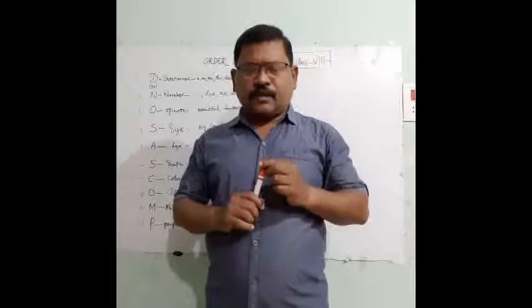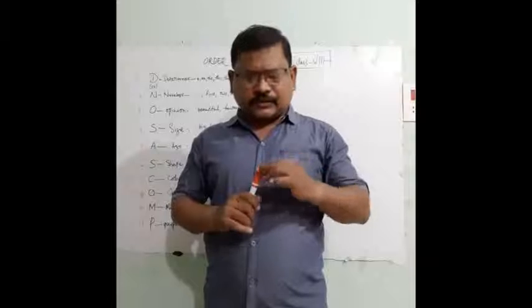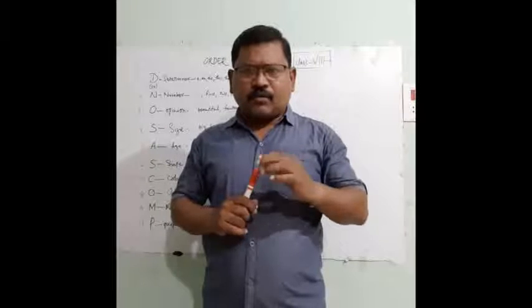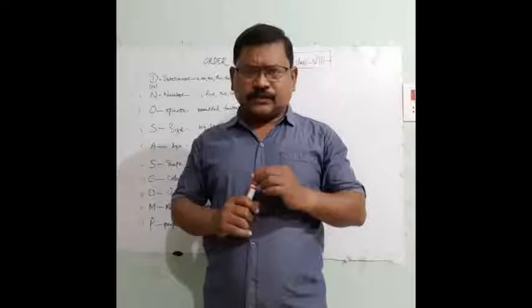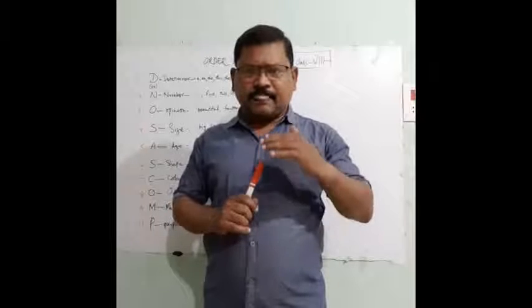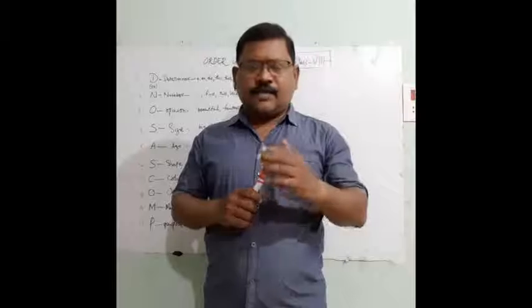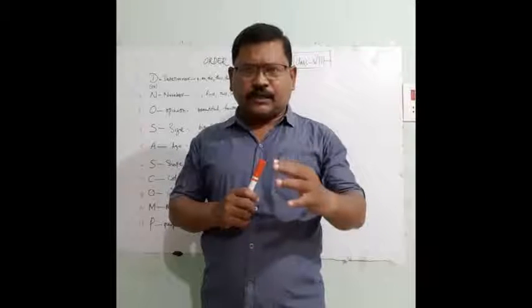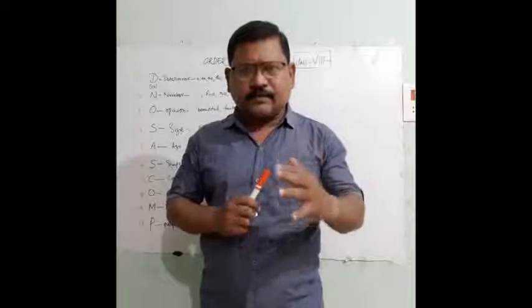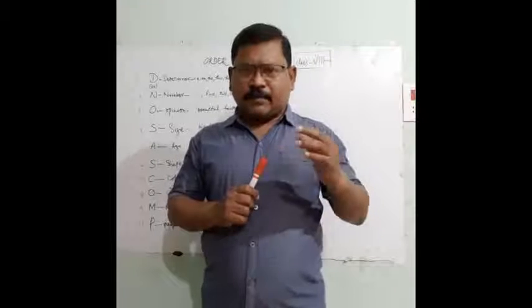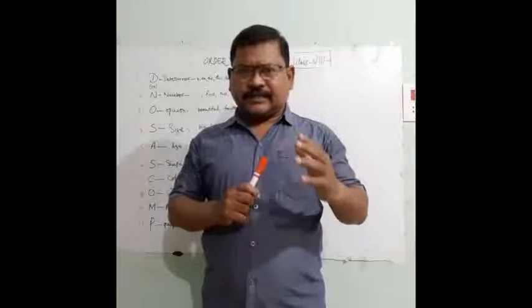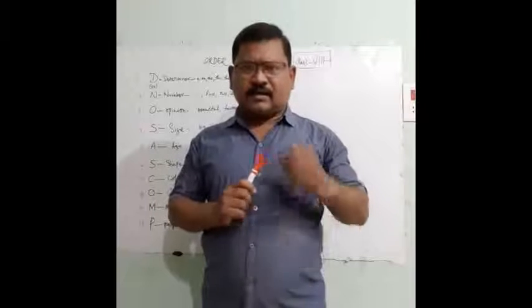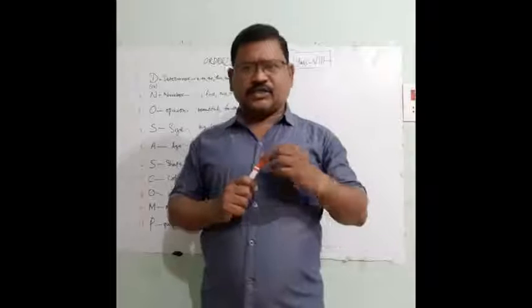Okay. Now the order of adjectives. In some sentences we find more than one adjective that modifies the noun. In that case, which adjective should be taken first or written first? There may be number, size, color, purpose, age.